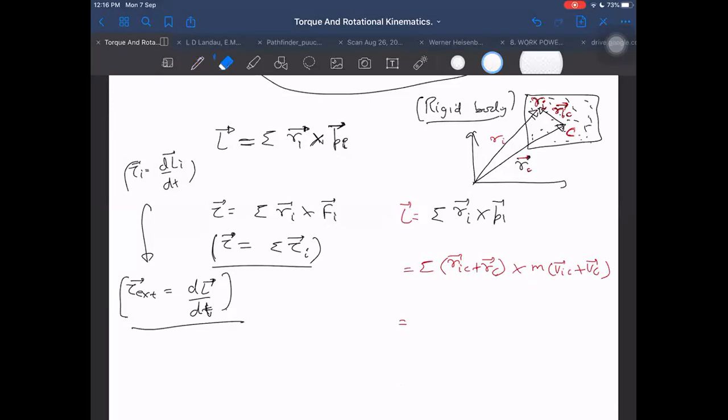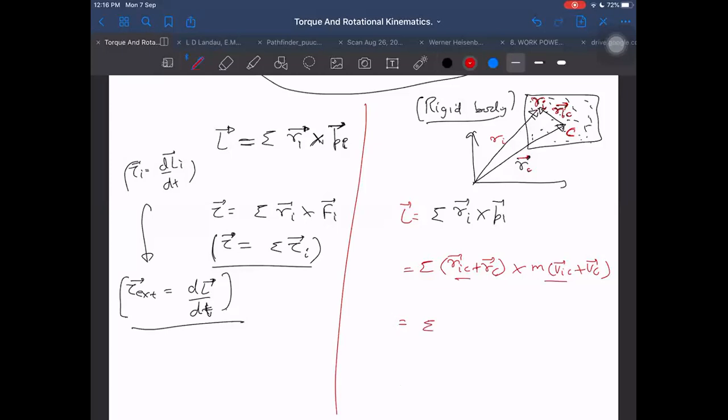What can I write it as? Up till now, I have not even used the concept of rigid body. It is applicable even for all other systems of particles also. But now I'm going to do something after that by which it will be unique to a rigid body only. First of all, let us take the terms which we can take.